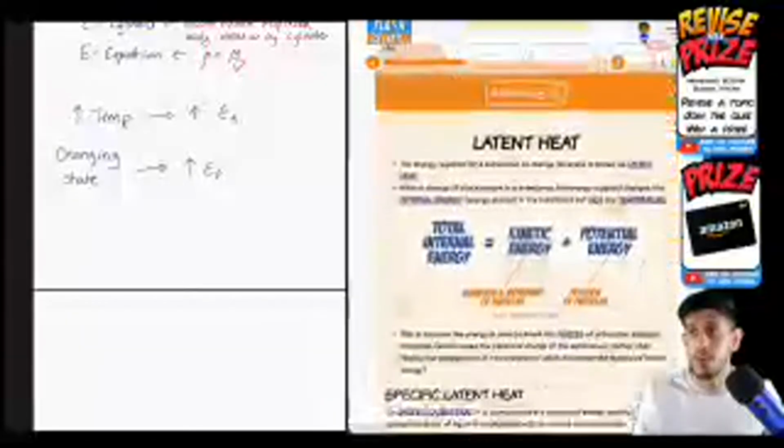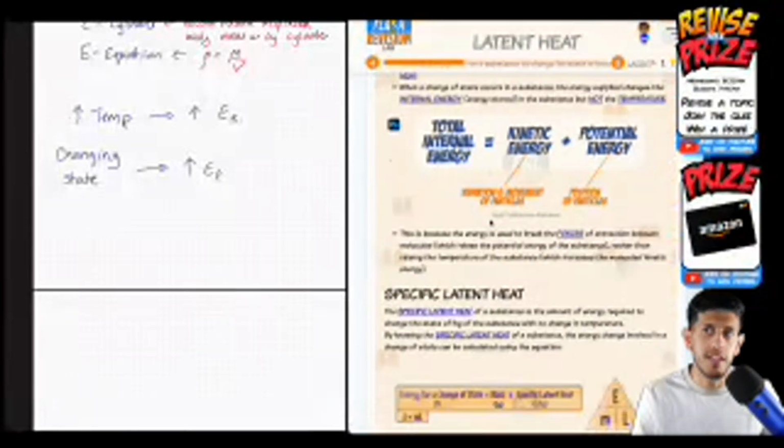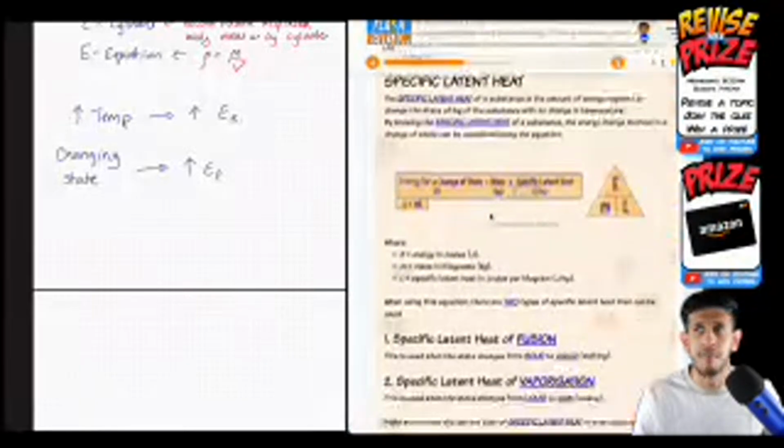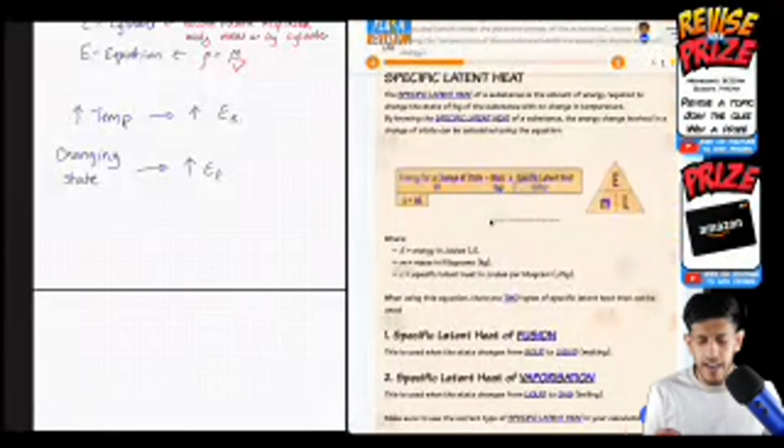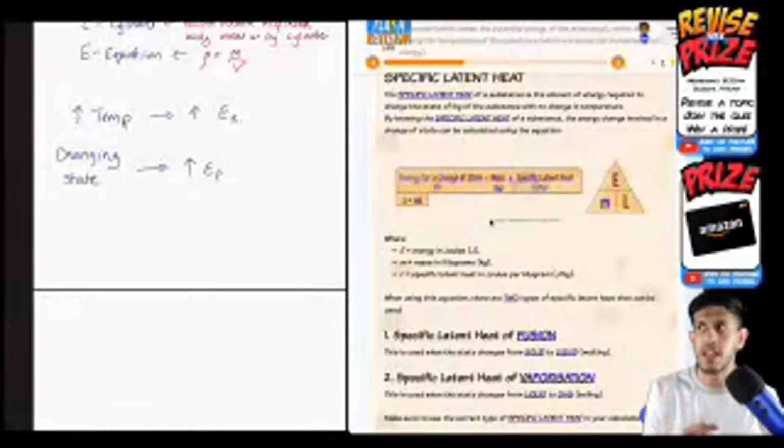So I've ticked that. Let's look at specific latent heat. We've got that definition of internal energy, and we're seeing how it's applied here. Specific latent heat: what is that? That is the energy required to change the state of 1 kilogram of a substance from one state to another. That's what specific latent heat is.